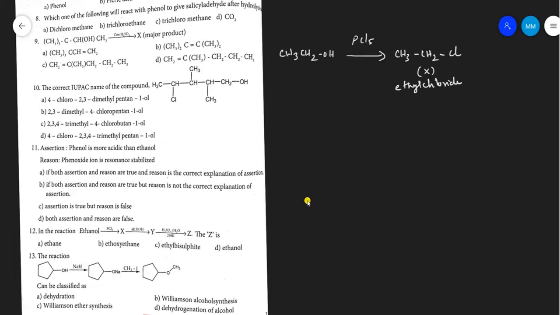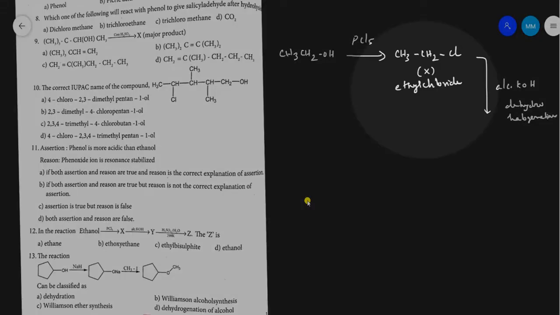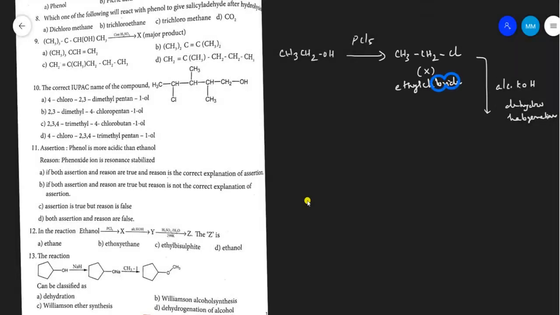This ethyl chloride is again treated with alcoholic KOH, that is potassium hydroxide dissolved in alcohol. What is the role of alcoholic potassium hydroxide? It involves dehydrohalogenation, that is the removal of hydrogen halide. It involves the removal of HCl. How is the HCl removed?